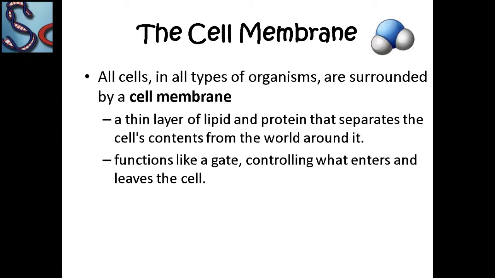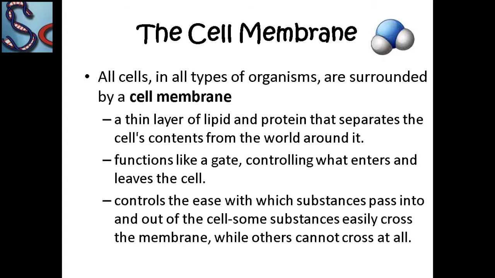It behaves like a gate, controlling what will enter and what will not enter, and what will leave and what will not leave the cell. Like the gate in our houses, the working of the gate is the same as the working of the cell membrane.